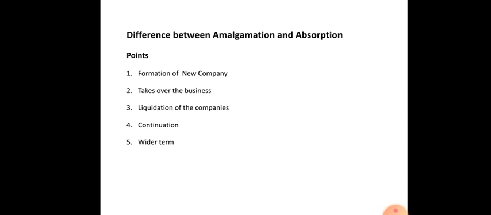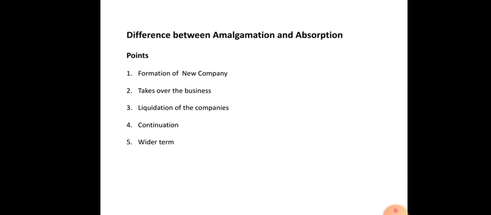Next, point number 3, liquidation of the companies. In the case of amalgamation, all the existing companies go into liquidation and a new company is formed. But in the case of absorption, except one company, all the others go into liquidation. One company can continue.